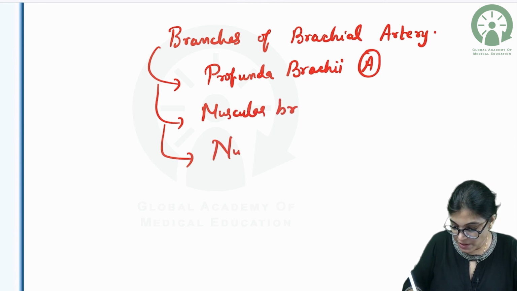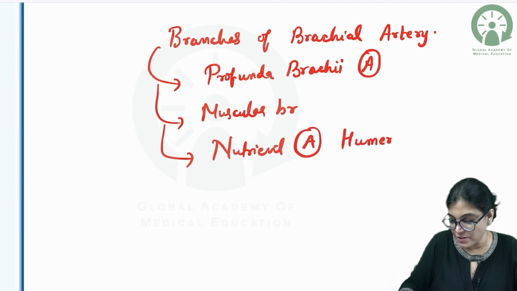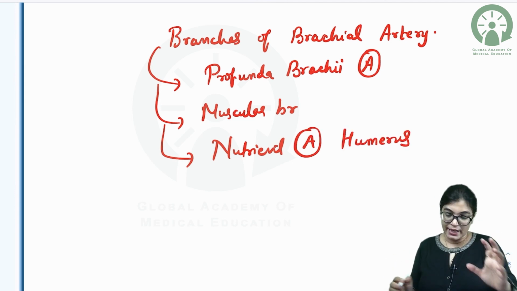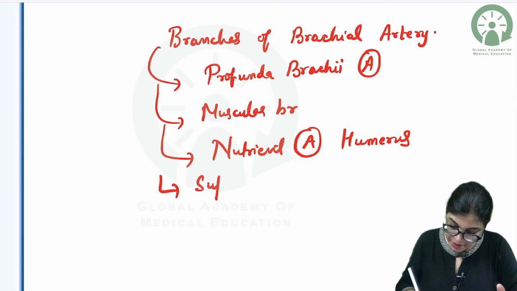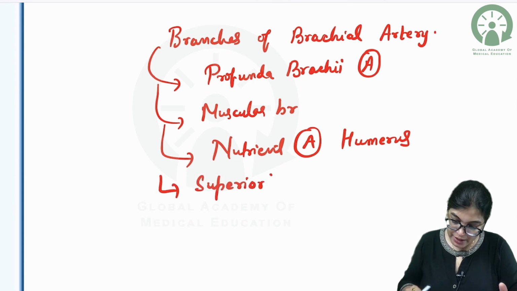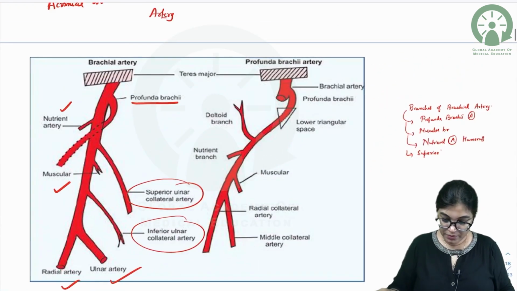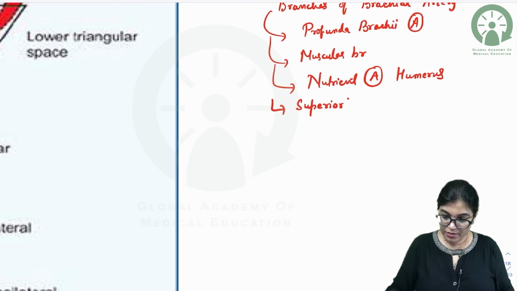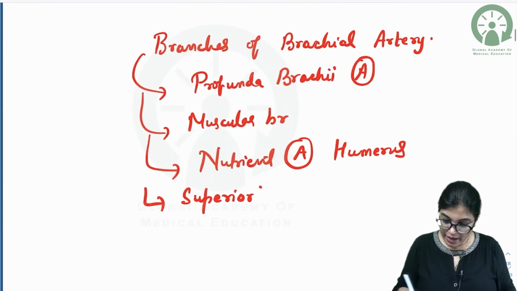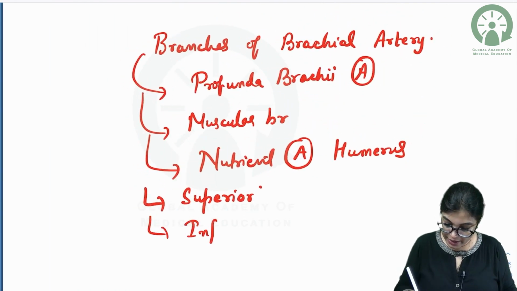Then sometimes it also gives a nutrient artery to the humerus bone, but most of the time the nutrient artery to the humerus bone is given by the profunda brachii artery. It also gives the superior and inferior ulnar collateral arteries.